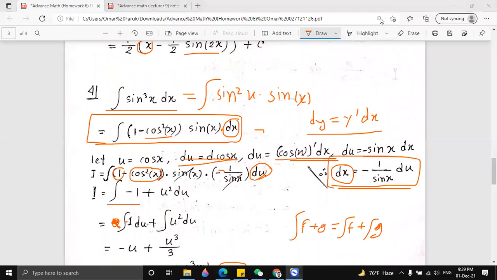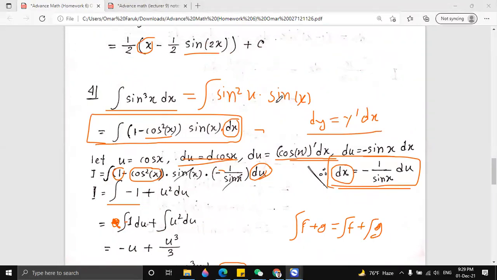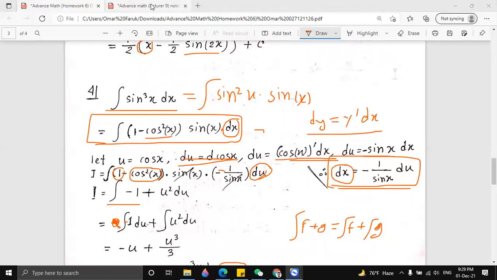Yes, it's clear. Got it. Omar, you took the first formula, right? The half angle formula, sine square x equals 1 minus cosine 2x.